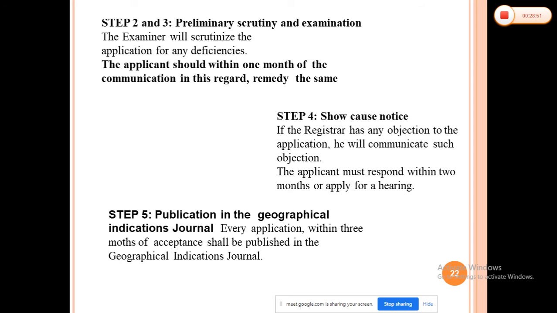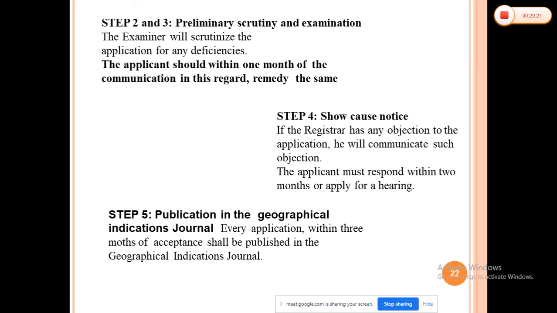Once the show cause notice is given and you overcome all the objections, then that geographical indication is published in the Geographical Indications Journal. Each application, within 3 months of acceptance, shall be published in the journal.